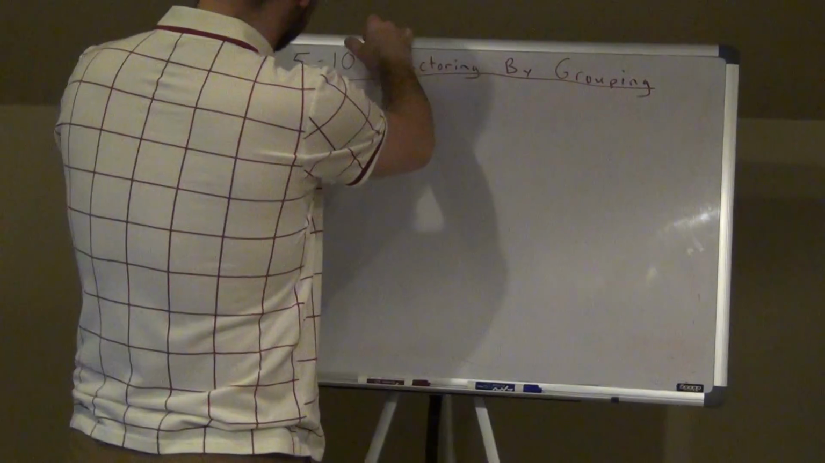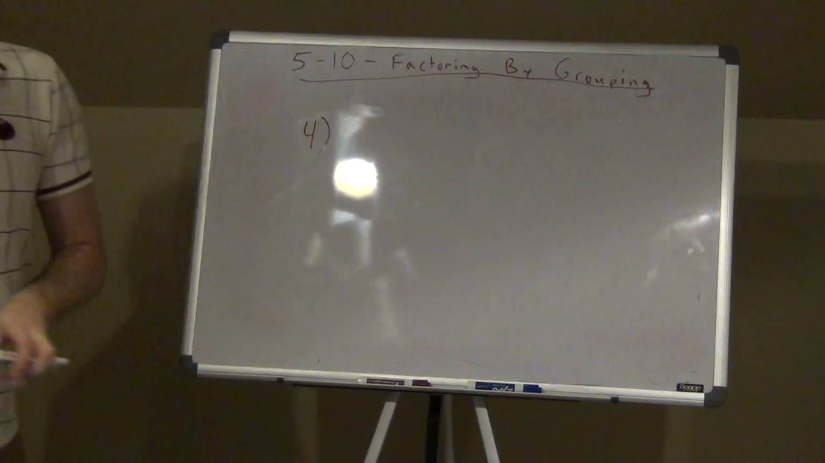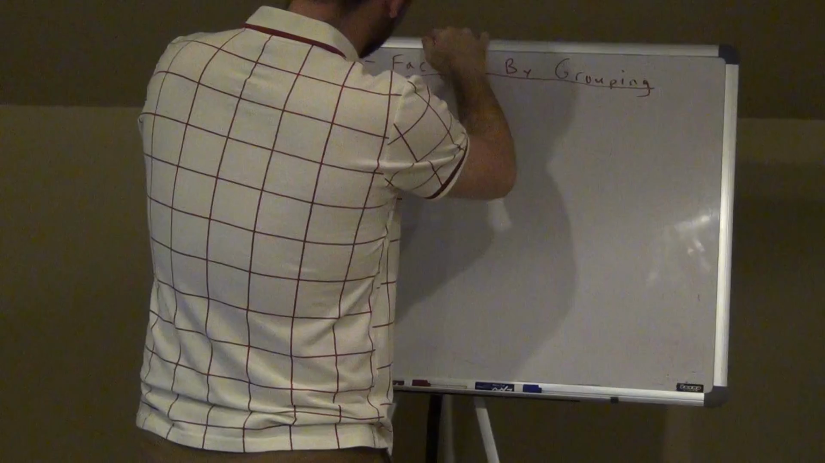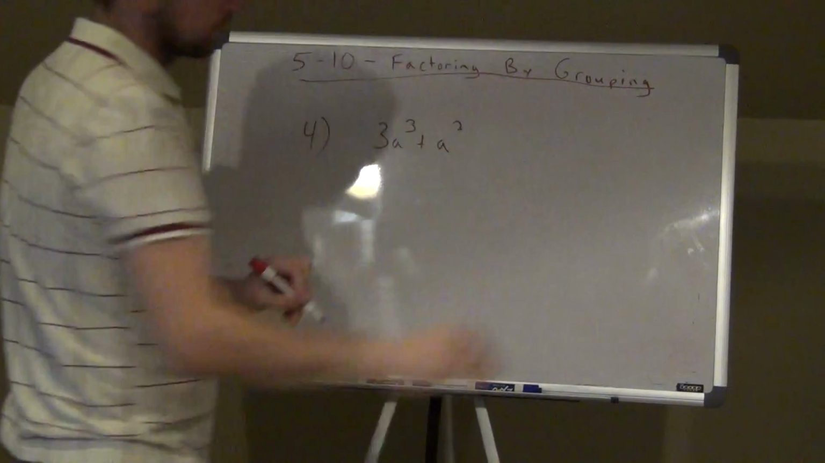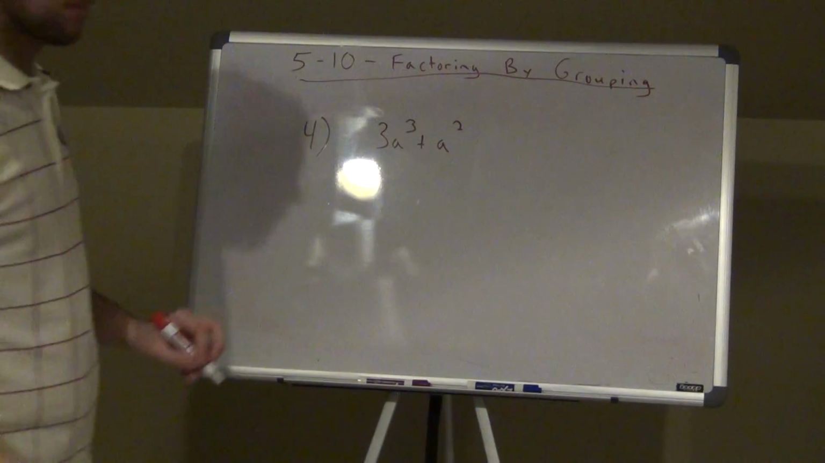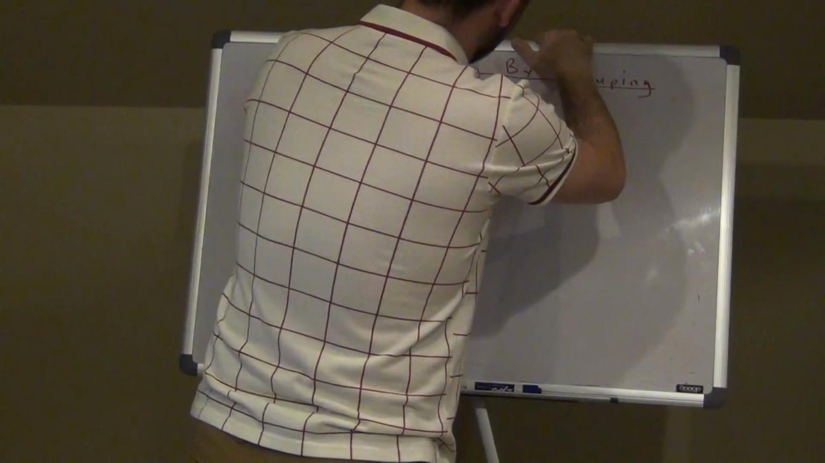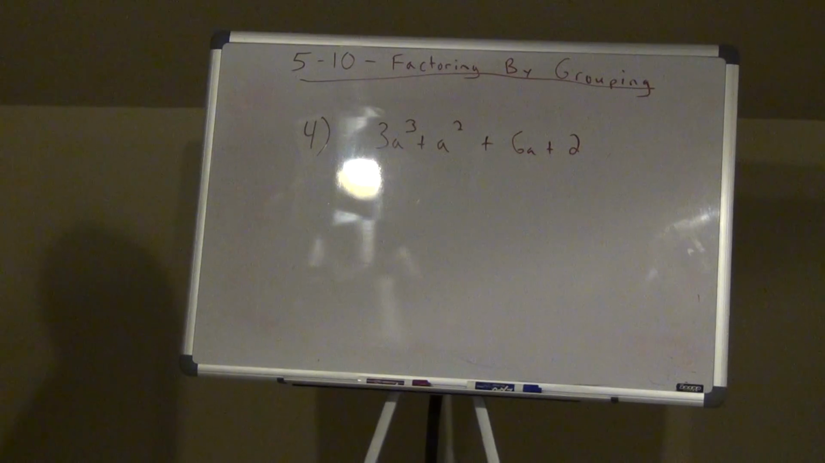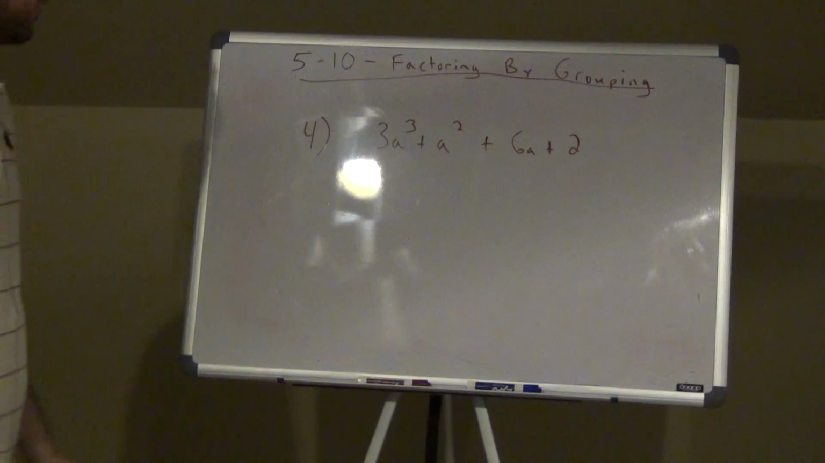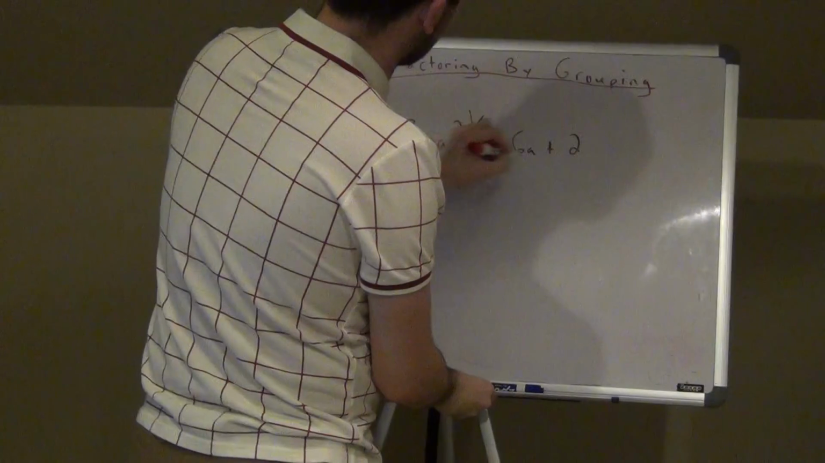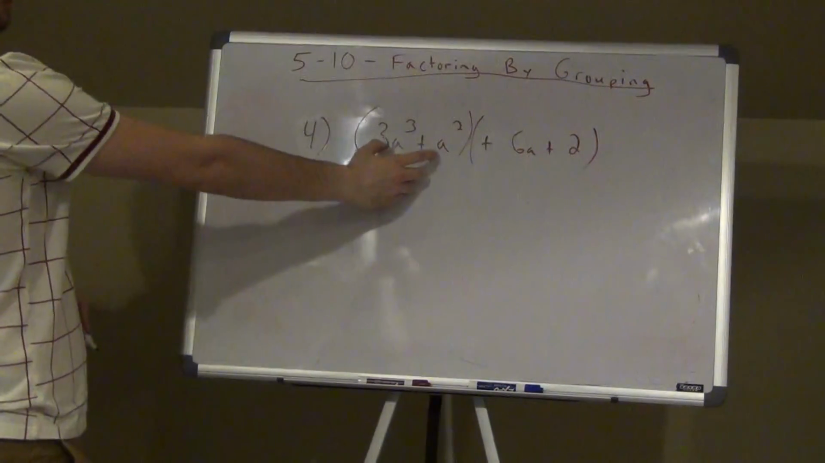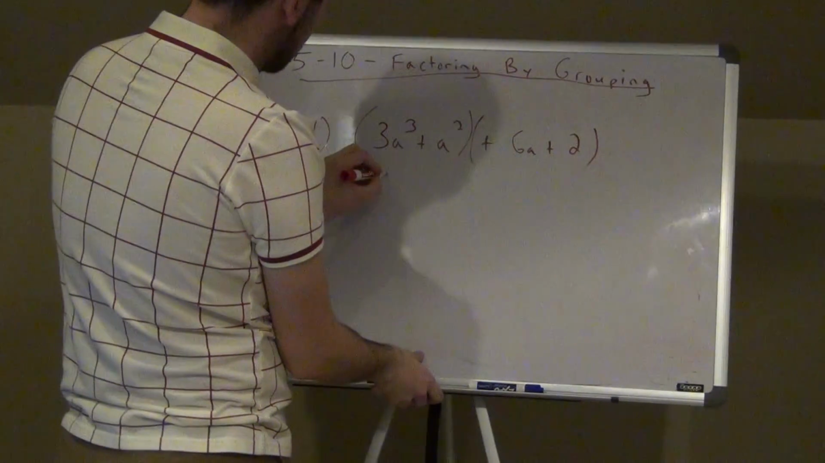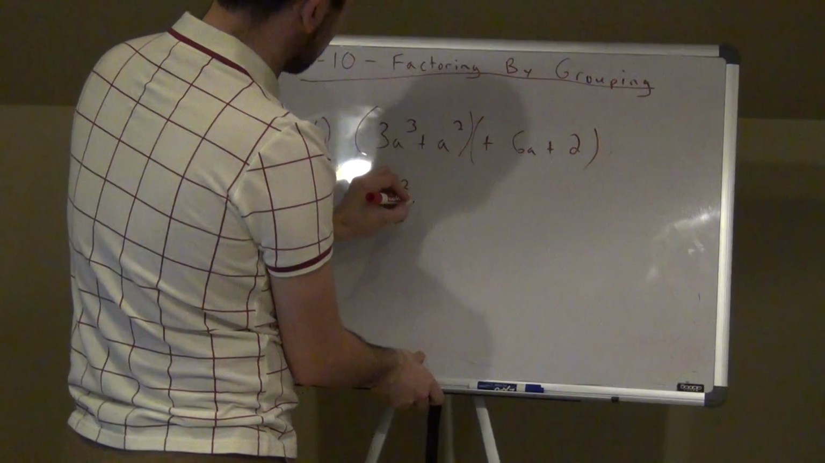Alright, so number 4. We have 3a to the third plus a squared plus 6a plus 2. Alright guys, so again we see 4 terms, so you think factoring by grouping. So I'm going to group the first 2, group the last 2, alright? Here, they don't have any numbers in common, but I can take out an a, right? So if I do that, I'd be left with a squared.